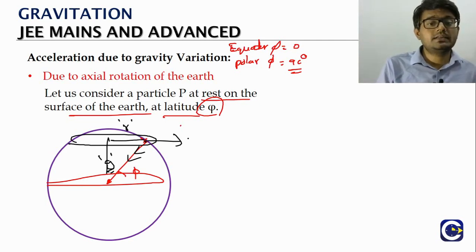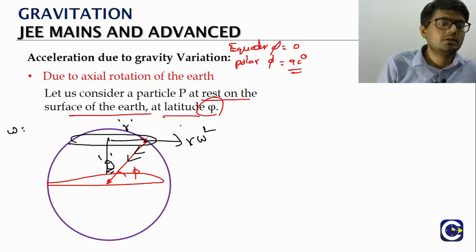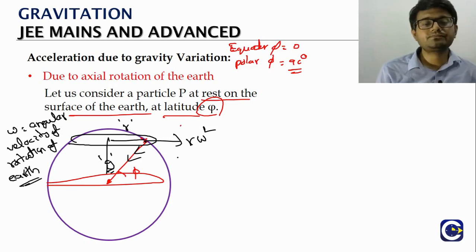What is pseudo acceleration? Either v square by r or r omega square, where omega is the angular velocity of rotation of the Earth.